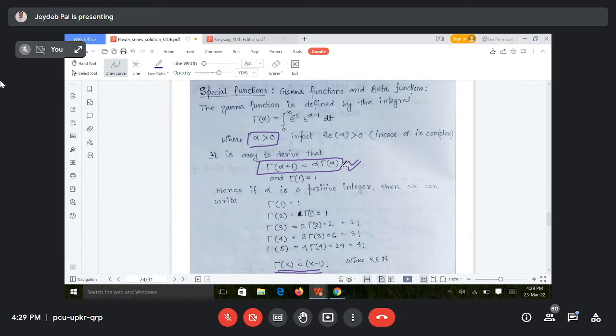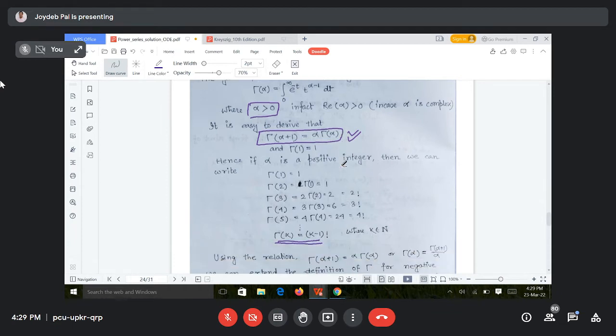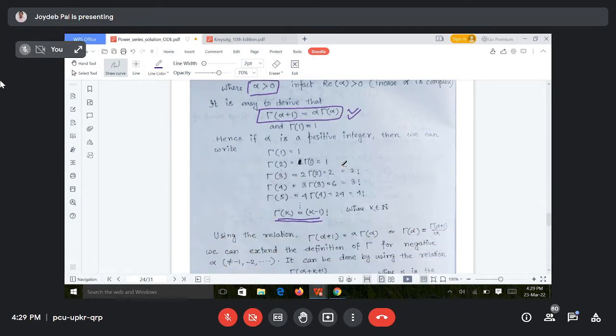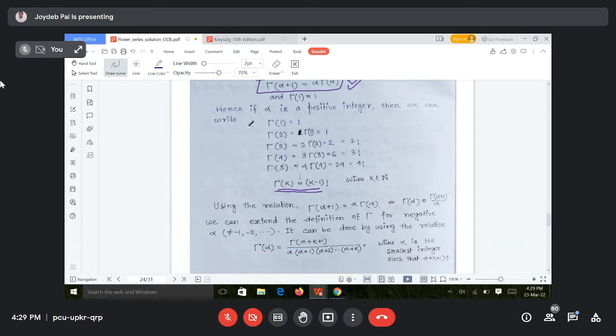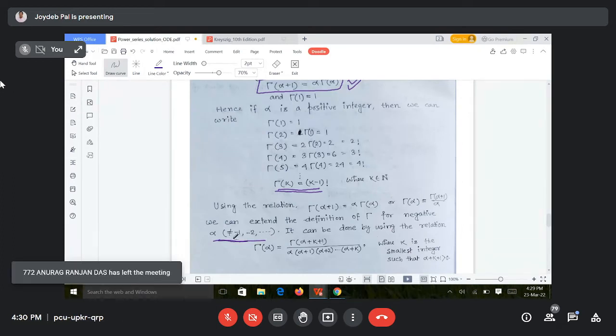So how I'm extending the definition for negative, you see. But you remember that this extension is not for all negative real numbers. We cannot extend the formula if alpha is equal to minus 1 or minus 2 or minus 3, means negative integers, that extension is not possible. But for any other negative real value, the extension is possible.